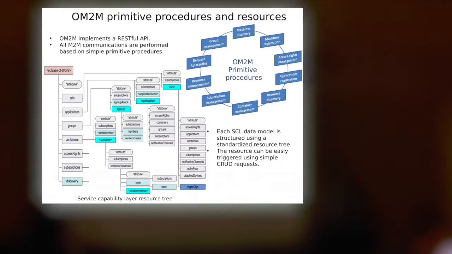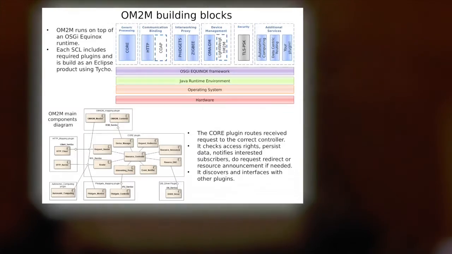OM2M implements a RESTful API. All M2M communications are performed based on simple primitive procedures to authenticate machines, discover resources, make synchronous and asynchronous communications, manage groups, handle access rights, and so on. Each service capability layer data model is structured using a standardized resource tree, and the resource tree can be easily triggered using simple CRUD requests.